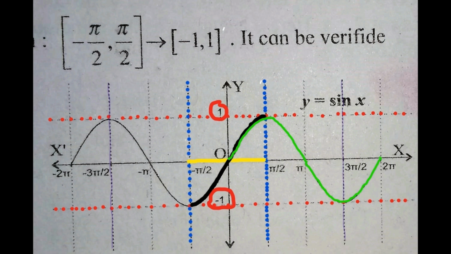But the interval -π/2 to π/2 is known as the principal value branch. See the graph of sine function in the domain -π/2 to π/2 with the range closed interval -1 to 1. Then in this domain and range the sine function is one-one and onto function.